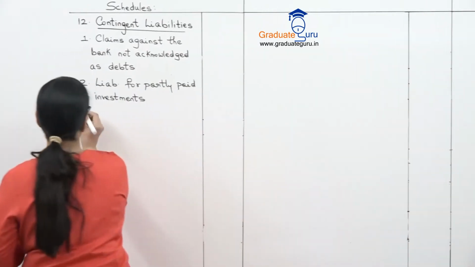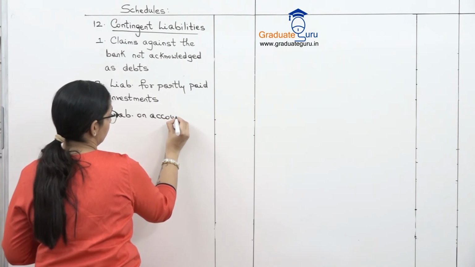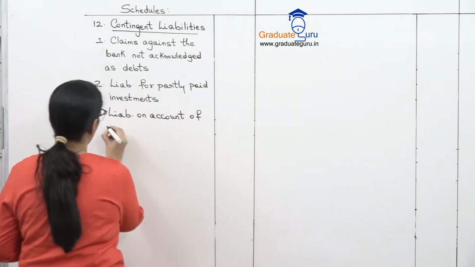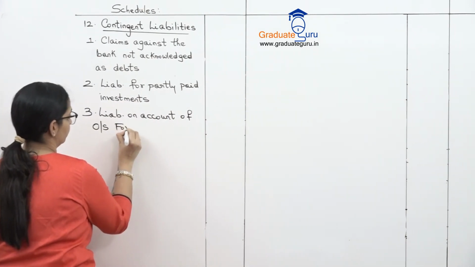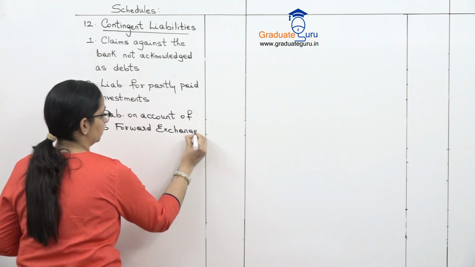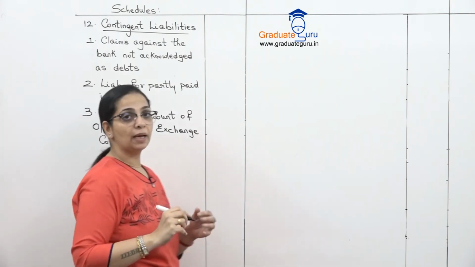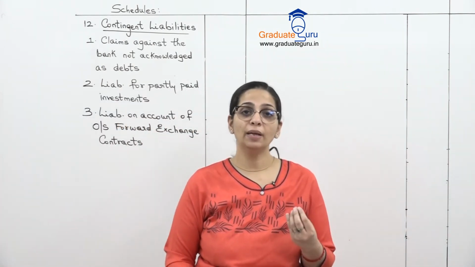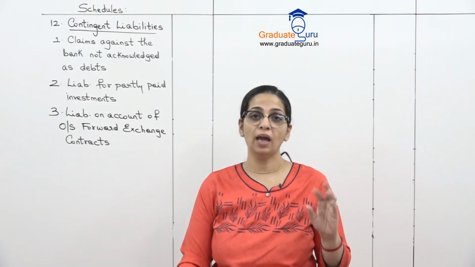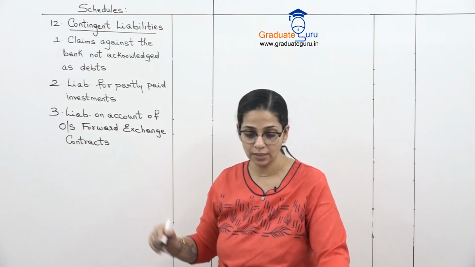Next is liability on account of outstanding forward exchange contracts. These are contracts which are made for a future date. So again they become payable only on the happening of some event. तो जब तक वो event नहीं होगी, we will not know how much amount we have to pay and when we have to pay. So any such forward exchange contracts are shown over here as contingent.